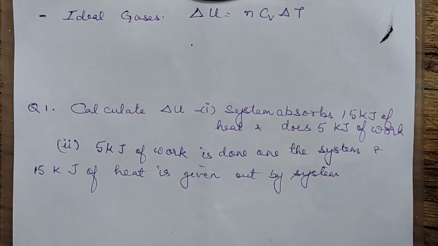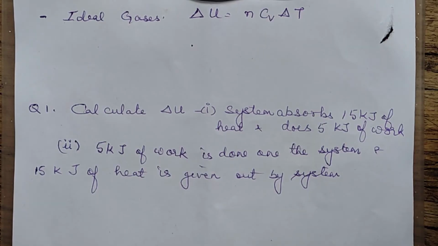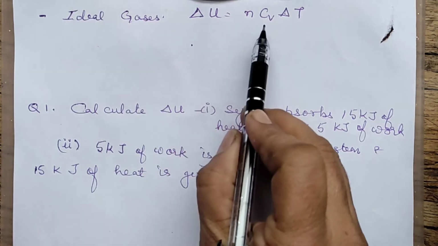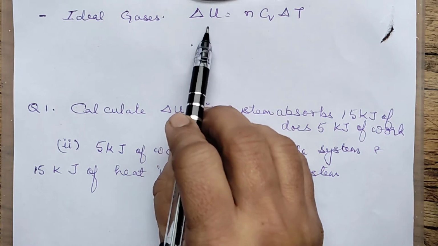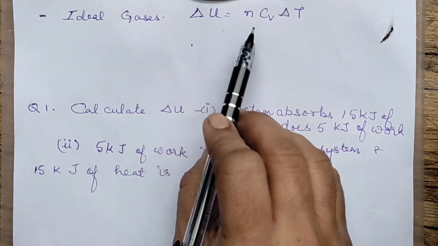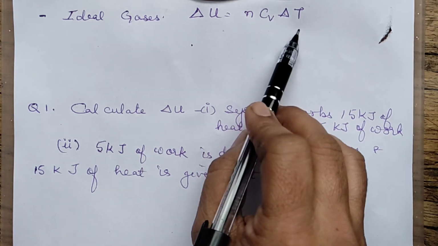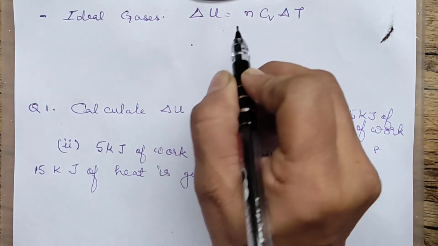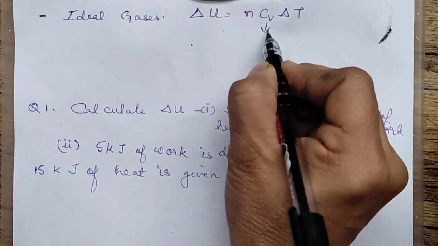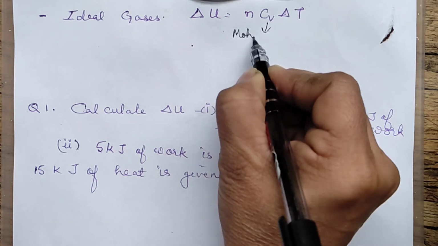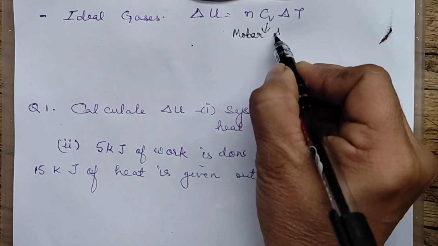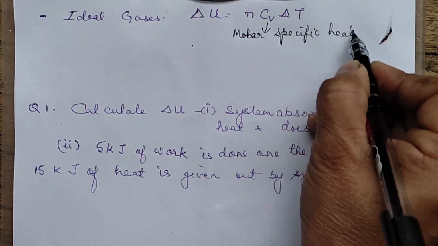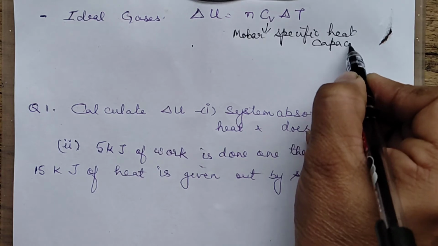Clear? Another important formula which can be used for the internal energy is that for ideal gases, if we know CV, then we can calculate the change in internal energy as equal to nCV delta T. What is n? Number of moles. This is the change in the temperature. And what is the CV? CV is equal to molar specific heat capacity.